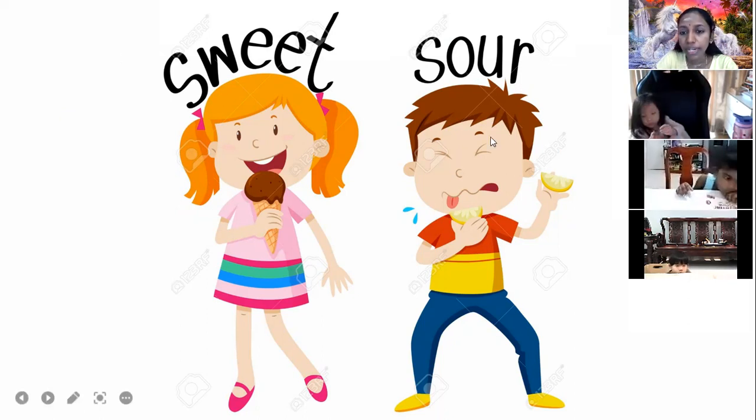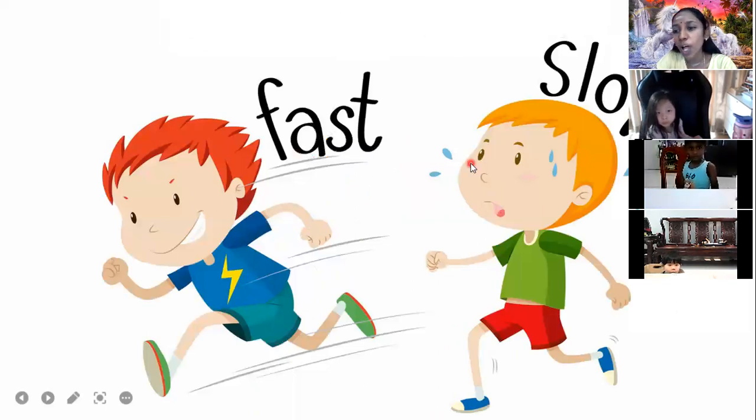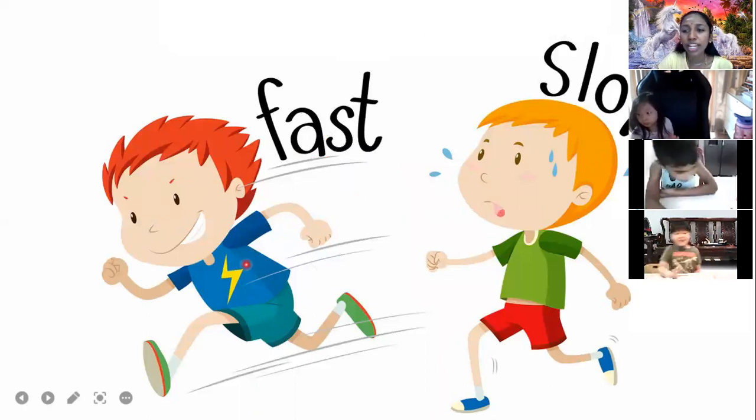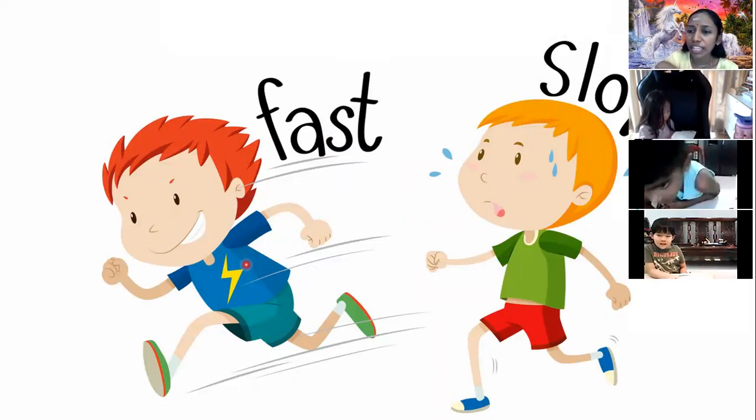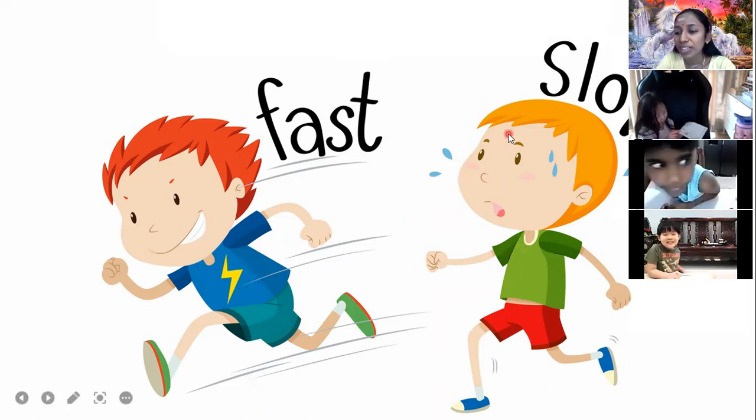Okay, right. Now let's look at the next one. Fast and slow. Okay, so the person who really runs, we say fast. And what about this boy here? Is he fast?